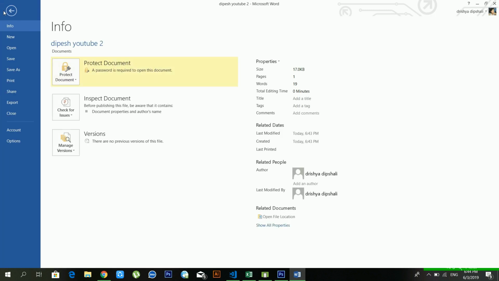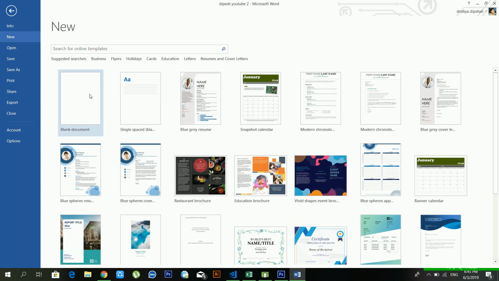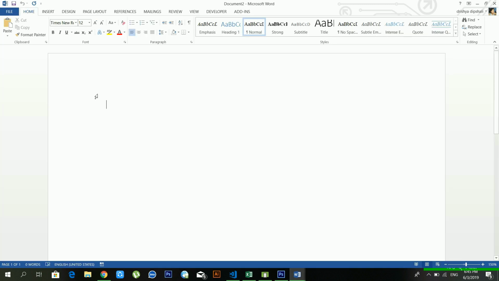And another option is information. Before also I told you about information. If you want to know about the file information, you can use it. See, there is the size of my file. It's 17.0 KB, and I have 1 page only. I have 19 words, and total editing time is 0 minutes. You can see also. And another option is new. If you want to create a new document, in that case you can use new document.